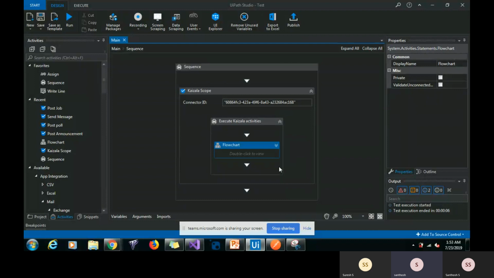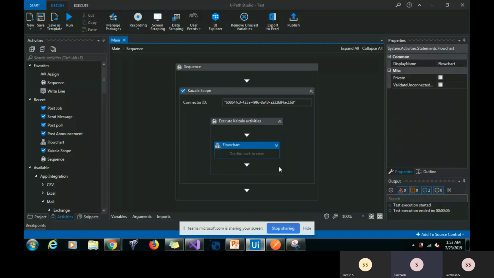Kaizala makes it easy to connect and coordinate work with your entire value chain, including first level business employees such as vendors, field employees, partners, etc. It's compliant with GDPR, HIPAA, ISO 27001 and SOC 1.